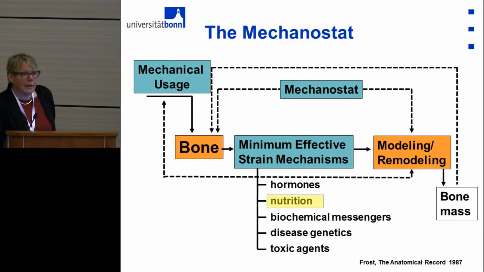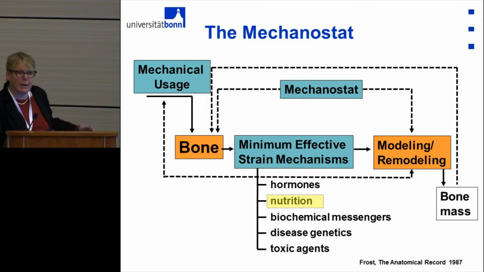This is supported by the so-called mechanostat hypothesis, which was developed by Harold Frost. He was saying that mechanical usage is the main predictor for bone mass. So the bone which you build up with your peak bone mass will need a minimum effective strain mechanism in order to keep up that bone mass.